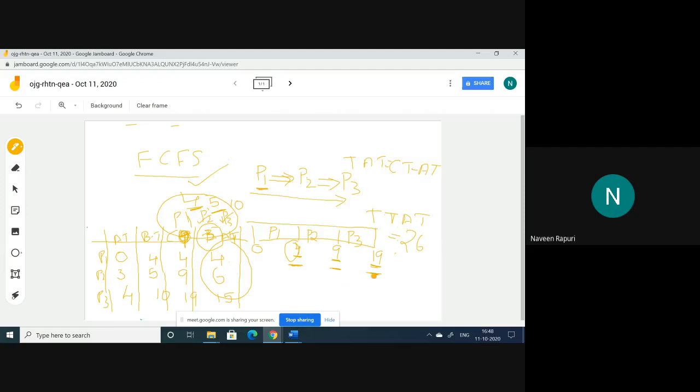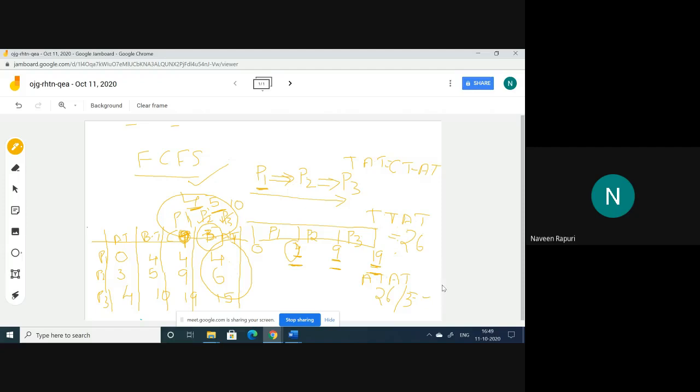Suppose you may get the question, average turnaround time or average total turnaround time. Here we have 3 processes and the total turnaround time is 26. So 26 divided by the total number of processes, 26 by 3.